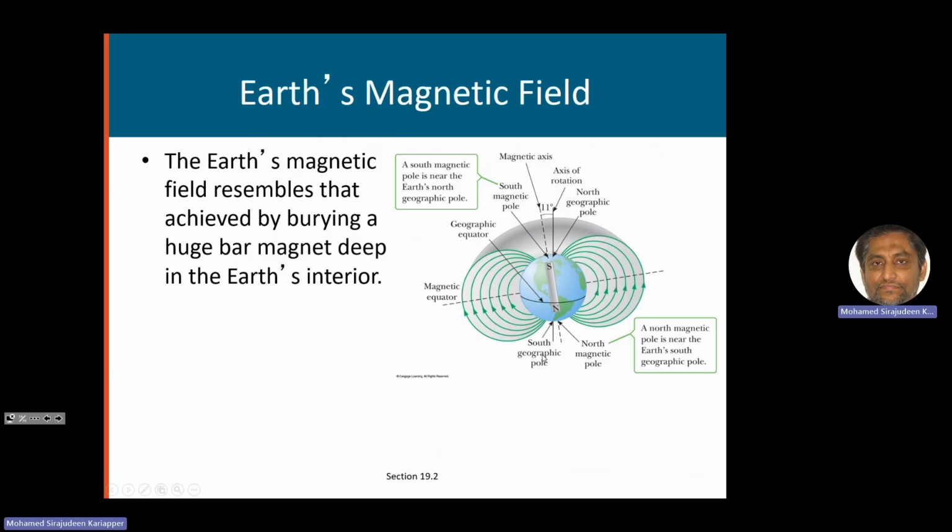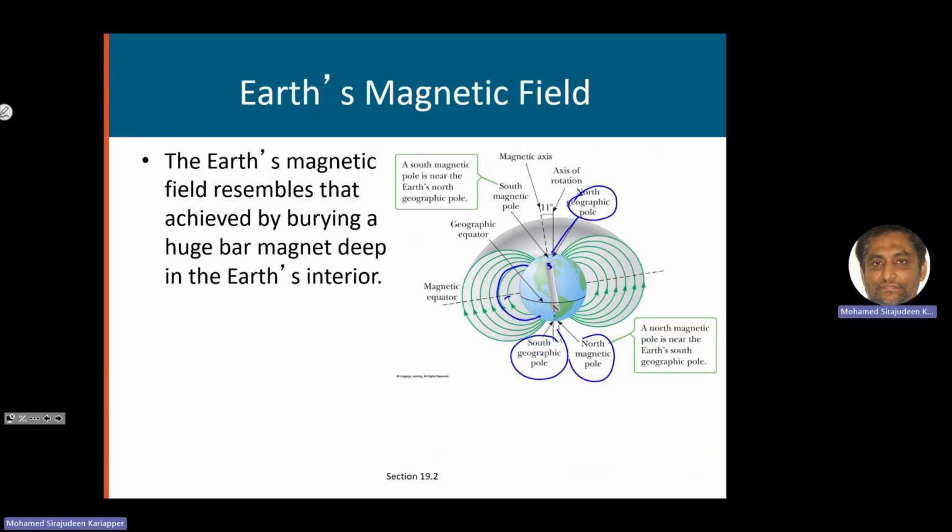So we can imagine where the magnetic field of the Earth is coming from. We can say, oh, there is a magnet inside, and its south pole is closer to the geographic north pole, and the magnetic north corresponds to the geographic south pole, and we will have a magnetic field like that. So this is the Earth's magnetic field.